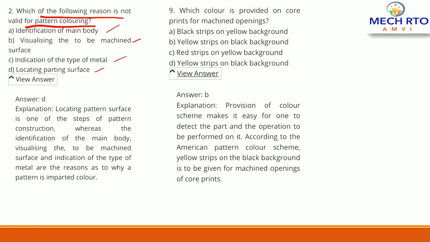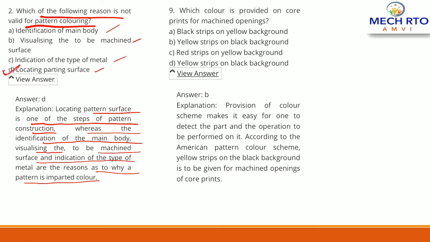Explanation: locating parting surface is one of the steps of the pattern construction, whereas the identification of main body, visualizing the to-be-machined surface, indication of the type of metal are the reasons as to why a pattern is imparted a color. So here the correct answer is D. So this is not the reason for pattern coloring, locating parting surfaces, right?